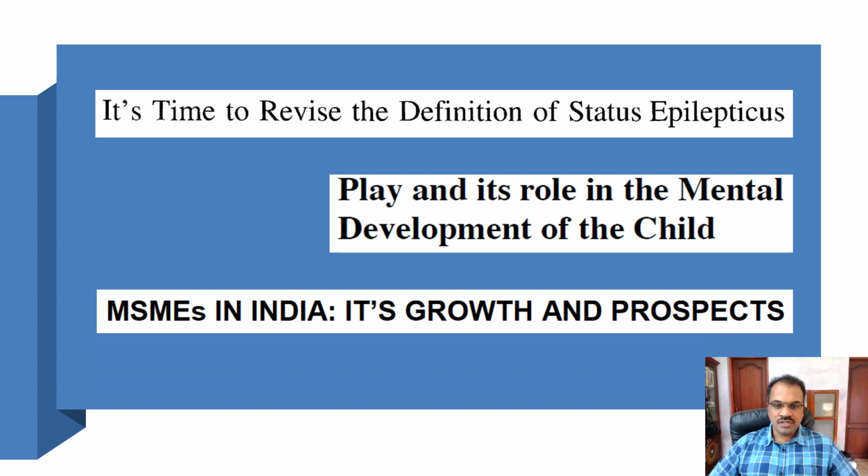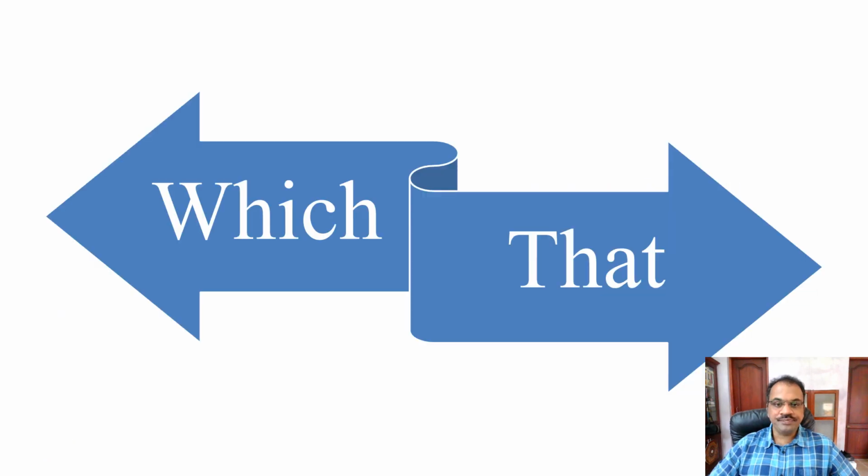MSMEs in India, it's growth and prospects. So here we have a problem. Basically there are two mistakes here. The first: if they meant its, they should not have used the apostrophe, because now it reads it is growth. The other mistake is that they are talking about MSMEs, so they should not have used it. They should have used their. That is another mistake.